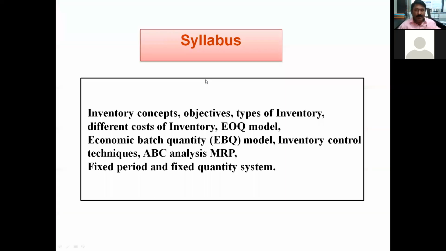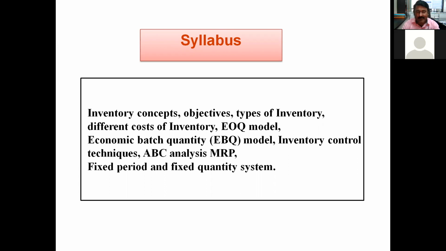What are the different bits that will be covered in this inventory management? So here you can see inventory concept. What do you mean by inventory? What are the objectives of inventory? What are the different types of inventory? Then what are the costs associated with different types of inventory? Then what is the EOQ model? What is the EBQ model, economic batch quantity? Then inventory control techniques: ABC analysis, MRP, fixed period and fixed quantity systems. So these are the different bits that we will be discussing in this chapter number 5, inventory management.